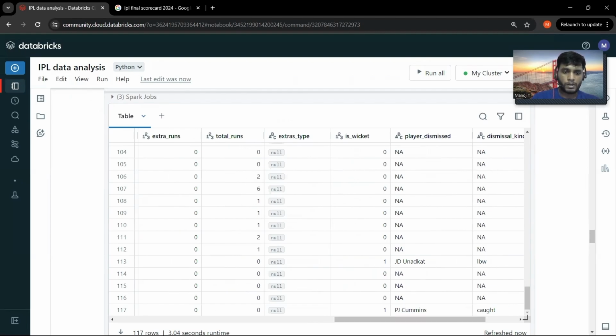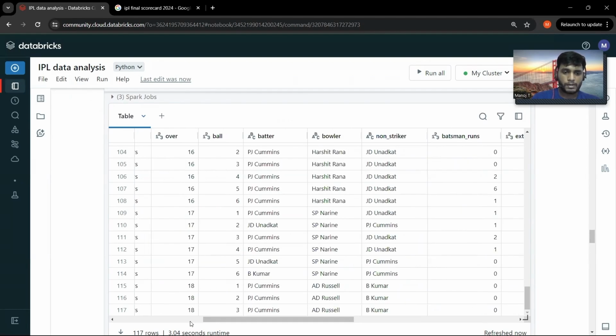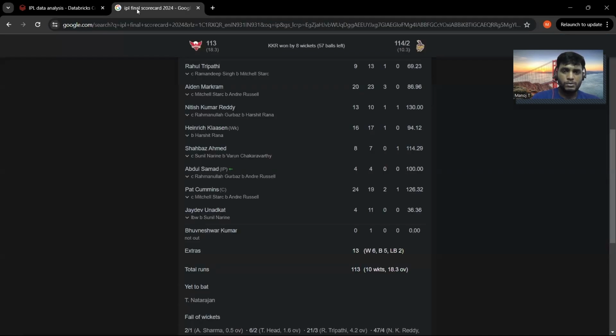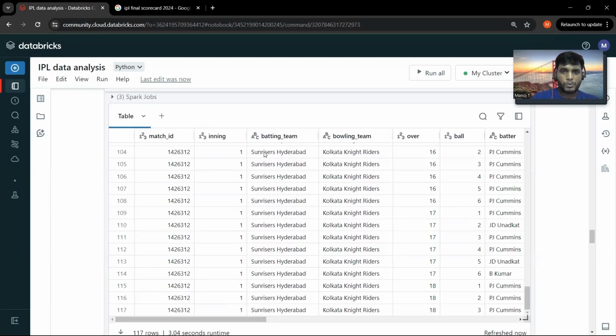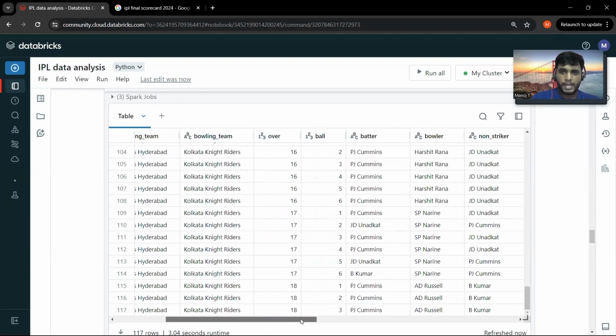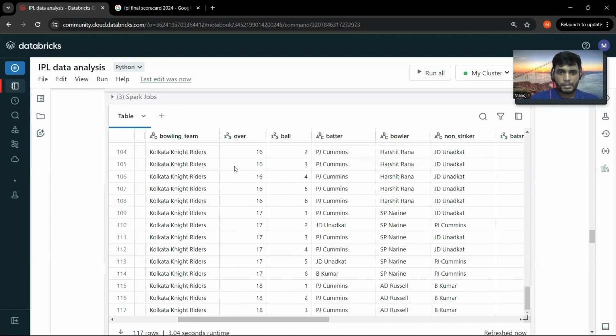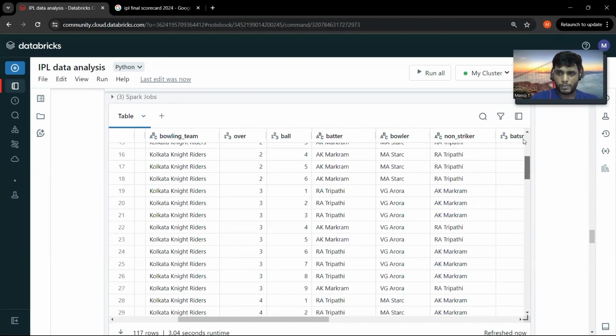So let me get back to the scorecard again and see what all the things we have to find out. We have to find the runs scored by each batsman, right? So how do I get to know the runs scored by each batsman? For every entry, let's move on to the top.